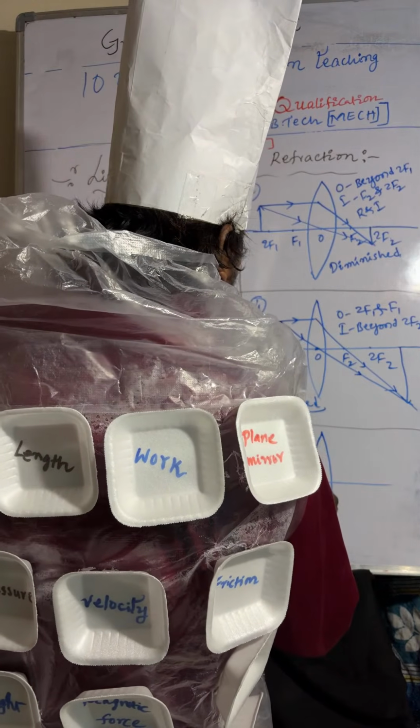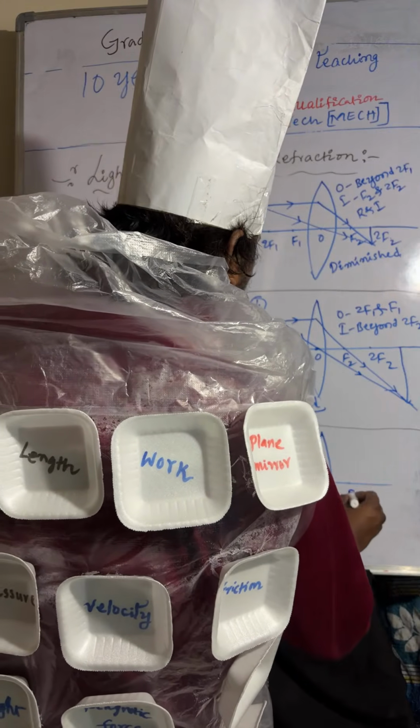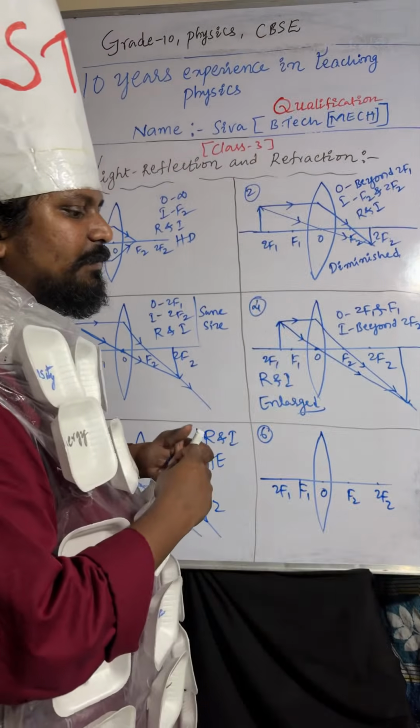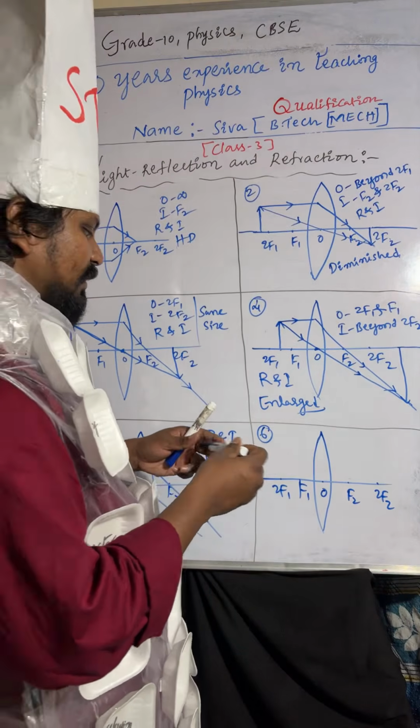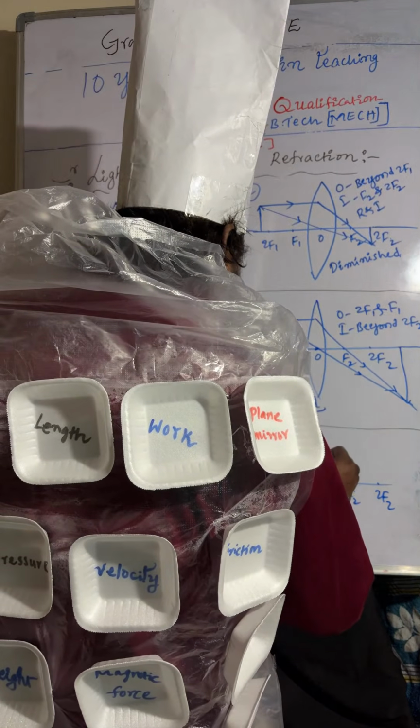Optic center, F1, 2F1, F2, 2F2. The object is placed between F1 and O. One light ray I am taking like this.